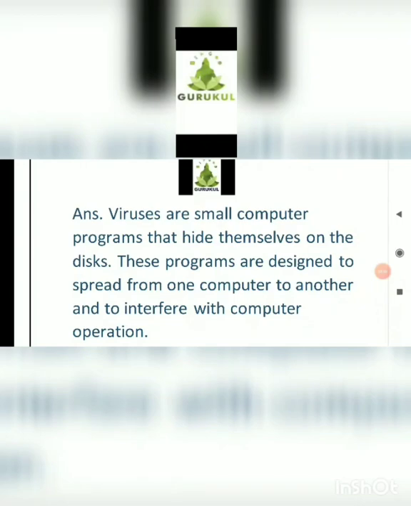Viruses are small programs that hide themselves on the disk of a computer system when we are using a pen drive in an infected computer system. Whatever information we transmit from one device to another, the virus will attach itself to programs and spread from one computer system to another.